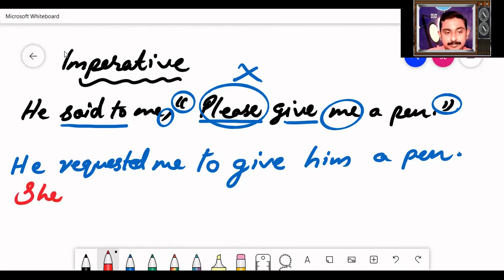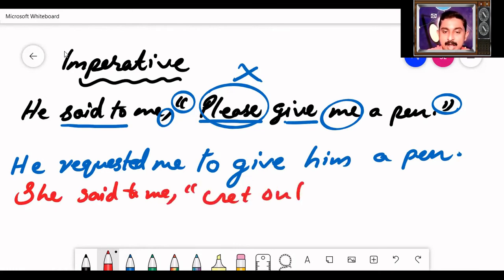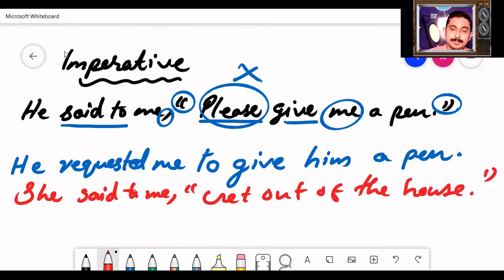She said to me, get out of the house. Look at the sentence and identify what type of sentence it is. Yes, it is an imperative sentence and it is a command or order.